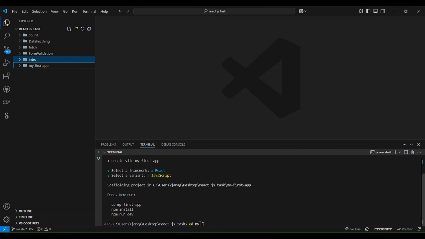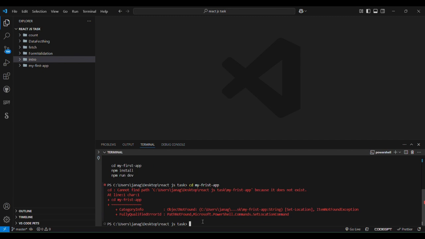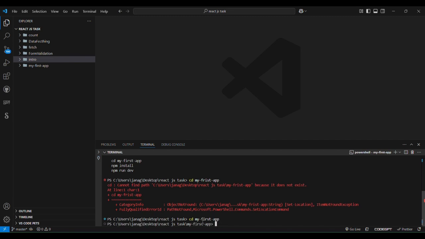Now we redirect to the app: cd my-first-app. Okay, it was a spelling mistake. Now it's redirected. Then we type the command cd, which means change directory, into the React JS app and my-first-app.